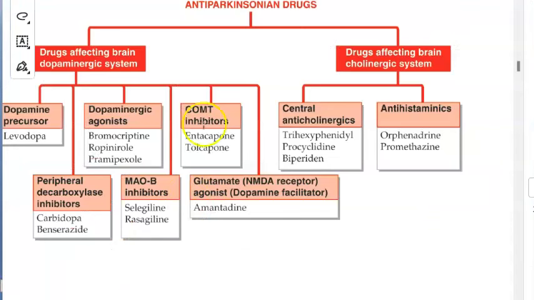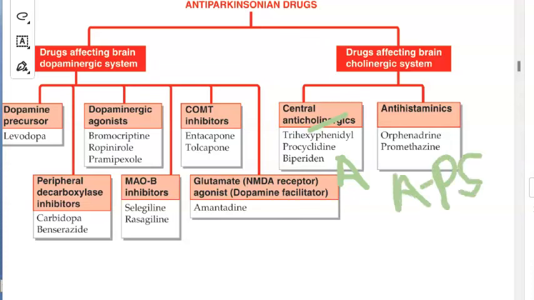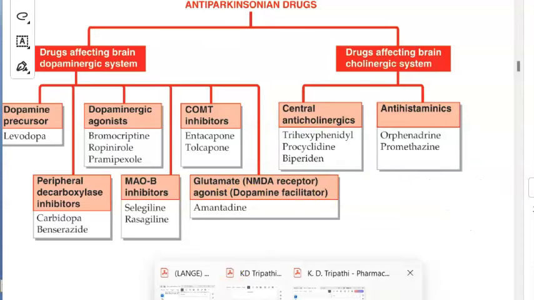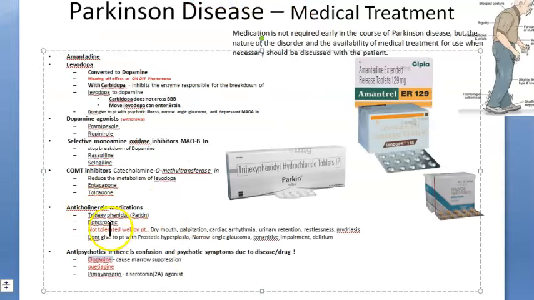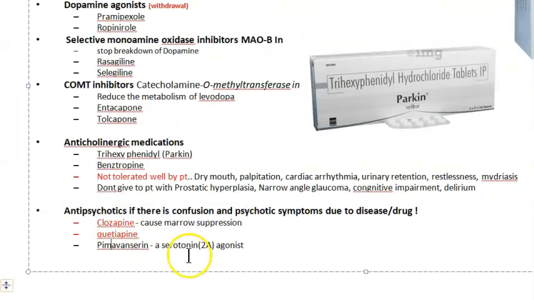Then coming back here, you have entacapone and tolcapone, which will increase the levodopa levels. That's what we learned, right? Then coming to the anticholinergics, we know this Parkin tablet, that is trihexyphenidyl. That is an anticholinergic. And then one more we added here, like atropine, benztropine. Then we talked about antipsychotics, clozapine and quetiapine, which are not very nice for the bone marrow. Now coming here, one more drug name was there in the medical treatment, pimavanserin.